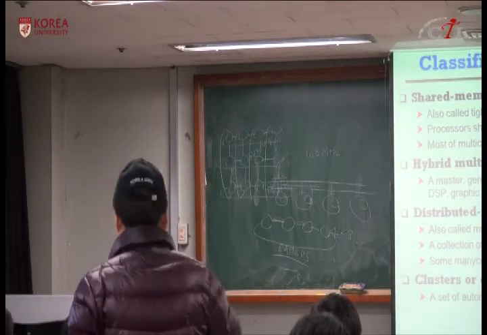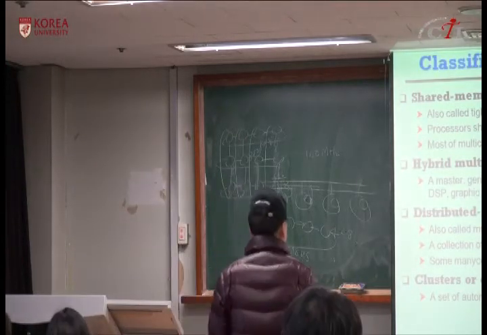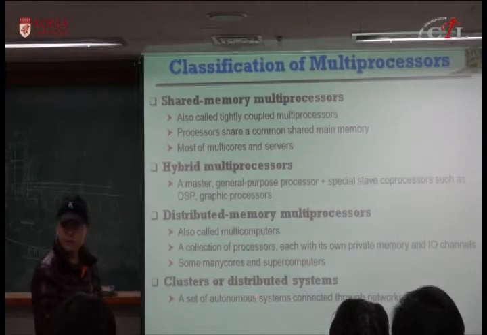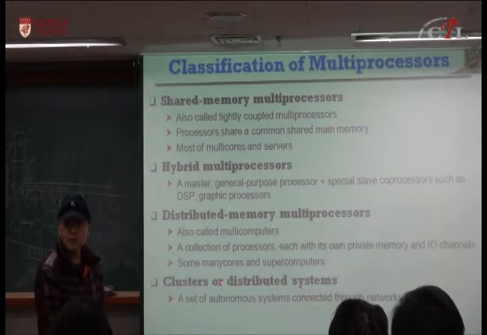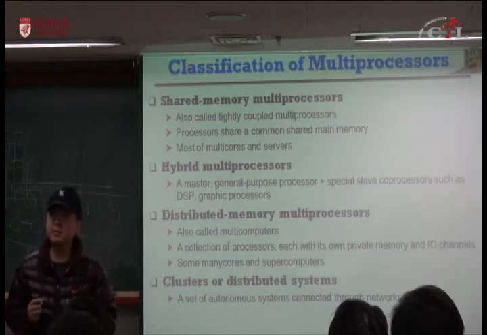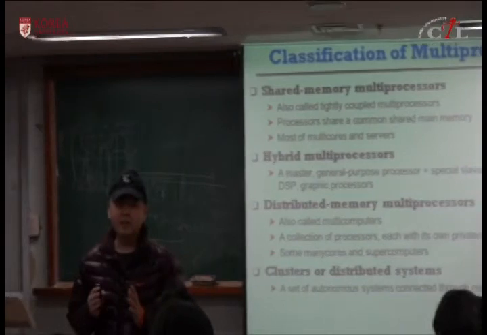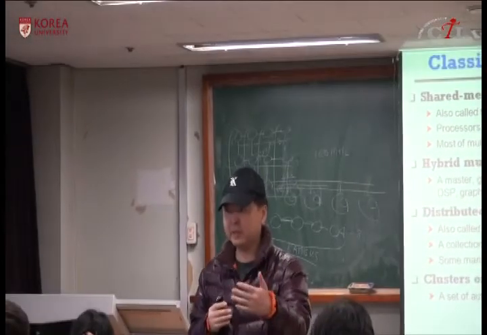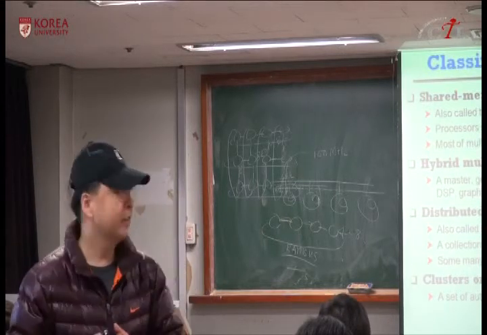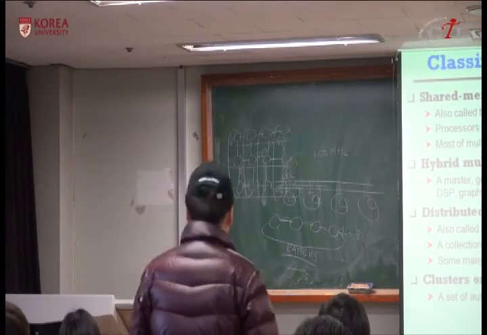The programming used for this distributed memory multiprocessor can be used for network of workstations or clusters or grid computing, as you said. Okay, because they can apply the same programming. The only difference is the network latency will be much higher, but it's becoming smaller and smaller, and they can utilize these parallel systems. Okay.